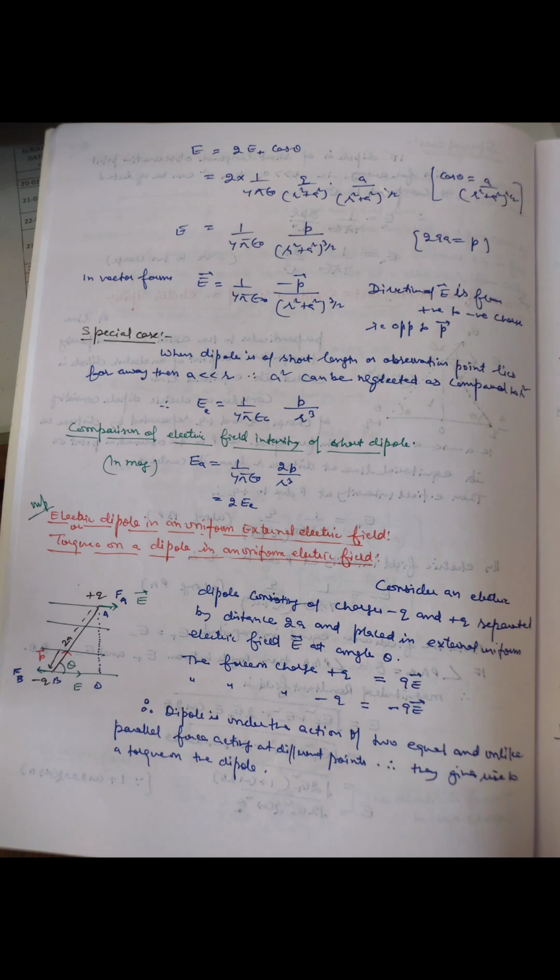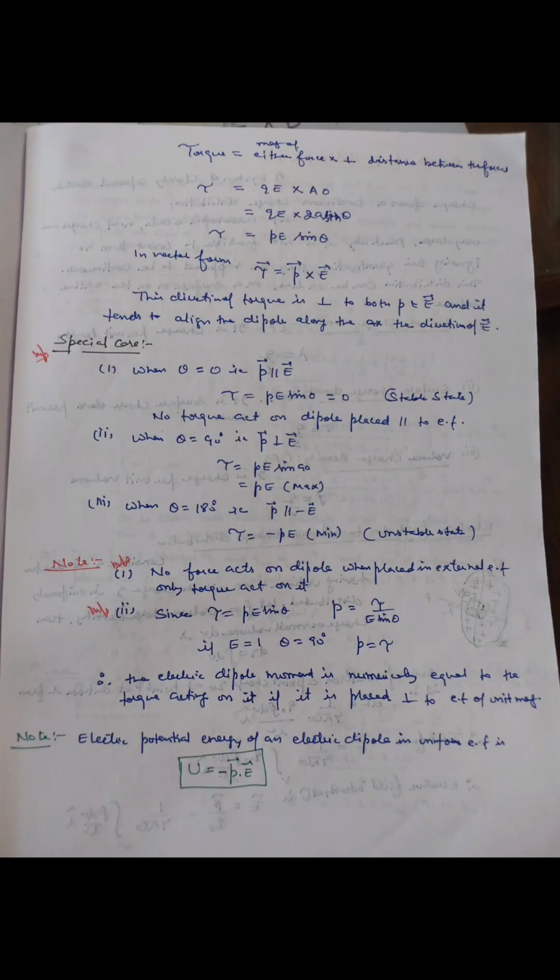When a dipole is placed in an external uniform electric field, it experiences a torque. Tau is equal to P cross E vector. Maximum torque is experienced when the electric field is perpendicular to the dipole moment. Energy is stored in an electric dipole when placed in a uniform electric field. U is equal to minus P dot E.